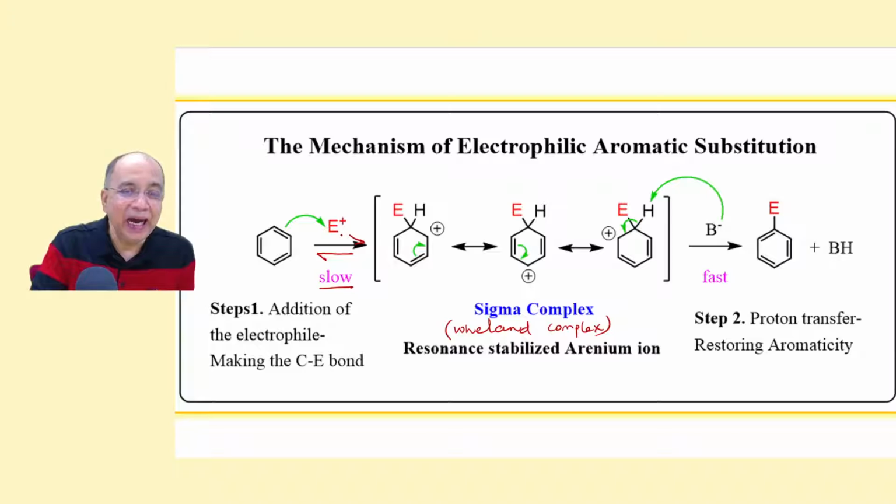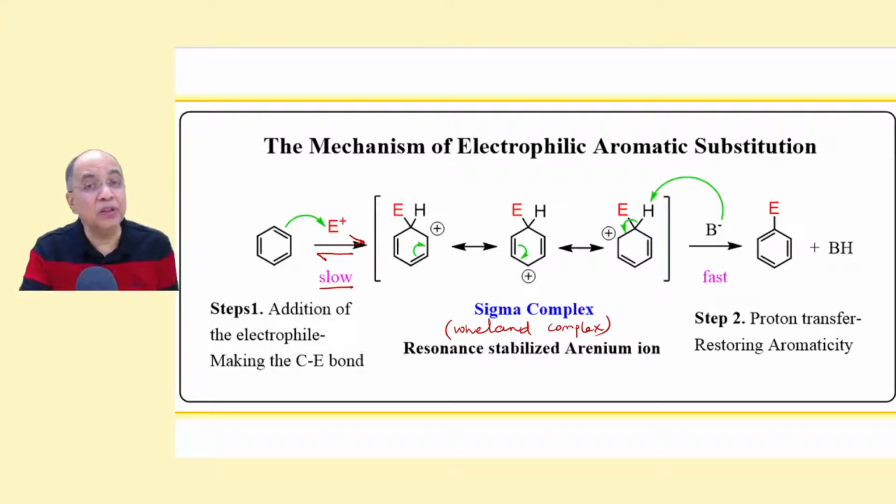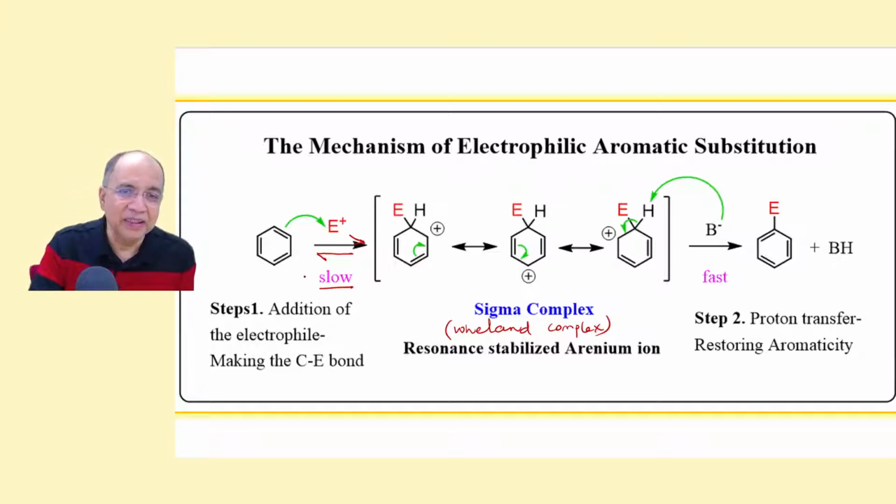Now, how to confirm, corroborate the validity of this mechanism? It has been done with experiments showing that the C-E bond formation occurs in the rate determining step. Why? Because if you, instead of benzene, take any other aromatic compound like methylbenzene or toluene, or phenol or nitrobenzene, you find a difference in the rate of SEAr, EAS.